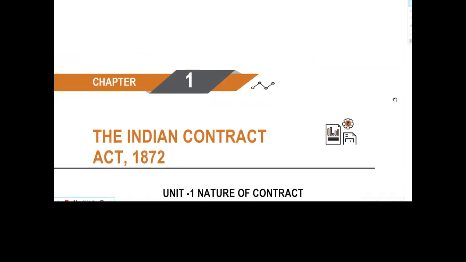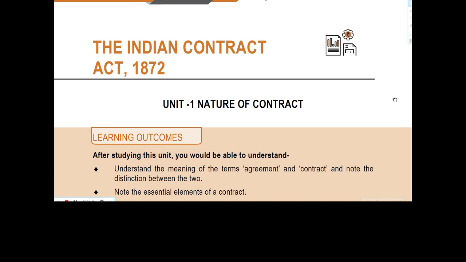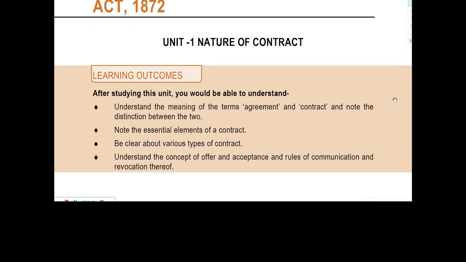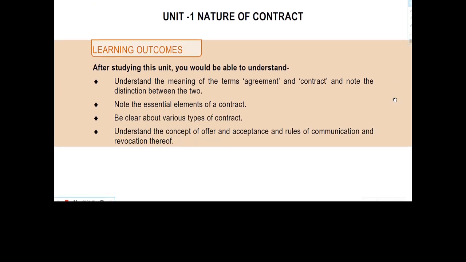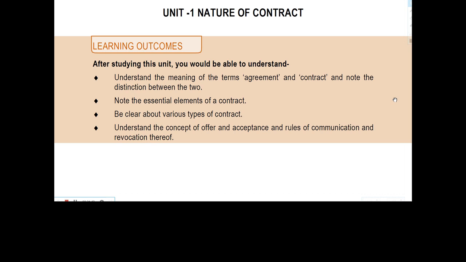See, we have started with the Indian Contract Act 1872, and we have seen what we are going to study. We are going to study the terms agreement and contract. Agreement means offer plus acceptance, and contract means agreement plus legal and enforceable by law.